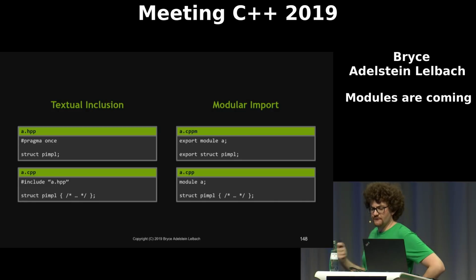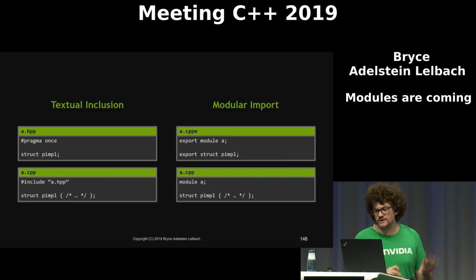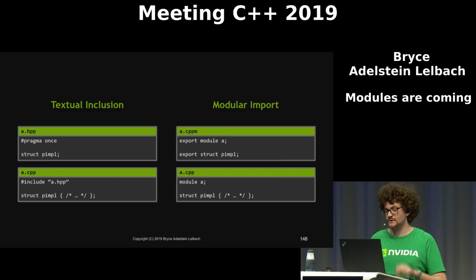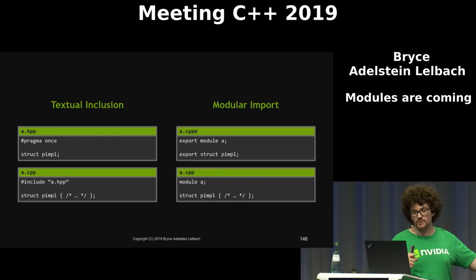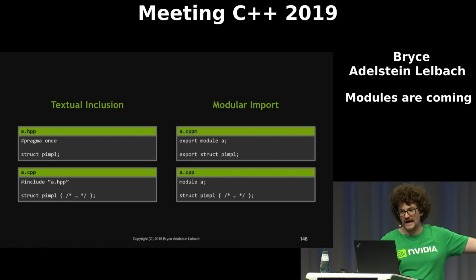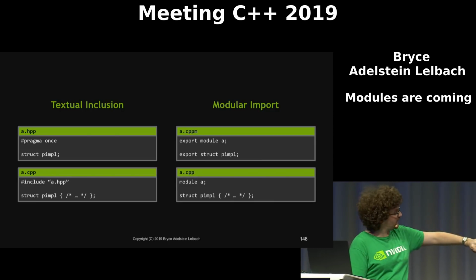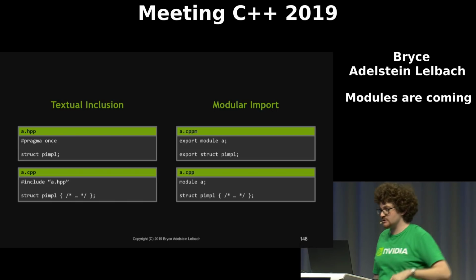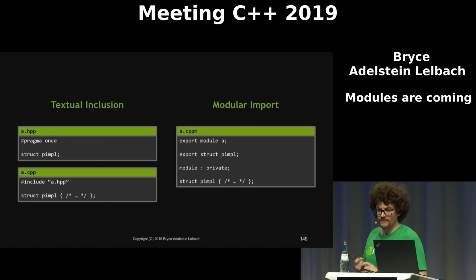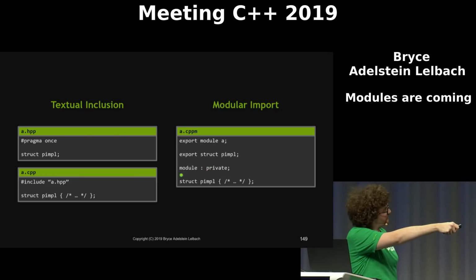So modules also have a facility for placing entities that you want to be unreachable into a module interface unit. Think of unreachable as meaning as if they were written in a source file. For example, if you're implementing an opaque struct, which you typically do by declaring it in the header file and then defining the struct in the source file, you can do it the same way in modules, where you declare it in the interface unit and define it in the implementation unit, or you can use what's called the private module fragment, which is a single statement that can appear optionally in your module interface units.